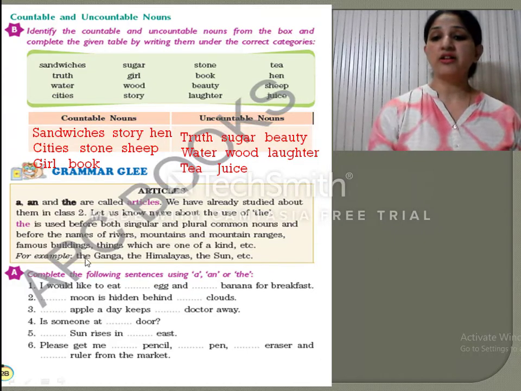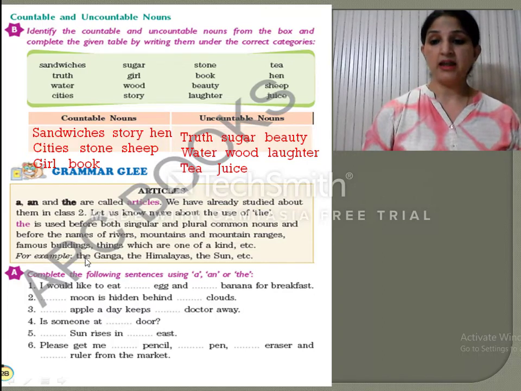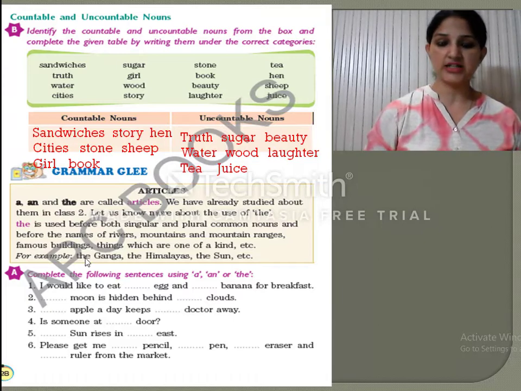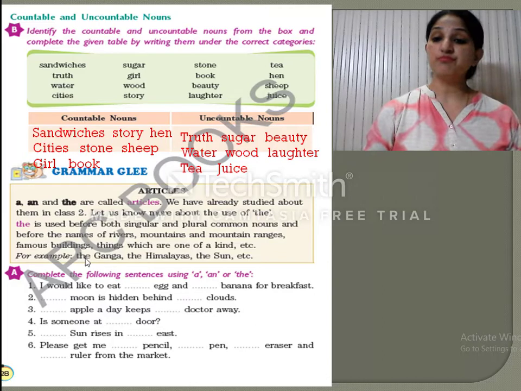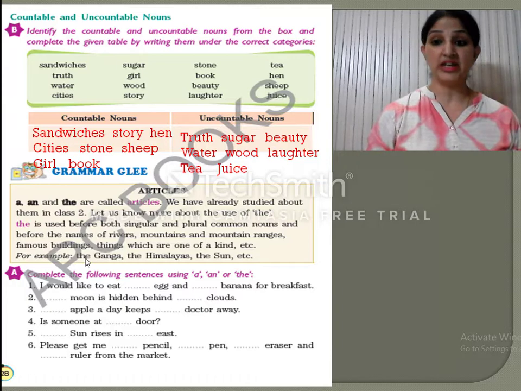So there are three types of articles: a, an, and the. And if you remember, a and an are the indefinite articles and the is the definite article. Why? Because definite means precise, and the is put in front of those nouns that are definite, that you know definitely. But for nouns where you are not definite, where you are not particular, you put a or an. So let's see how we can use these articles in the sentences given over here.